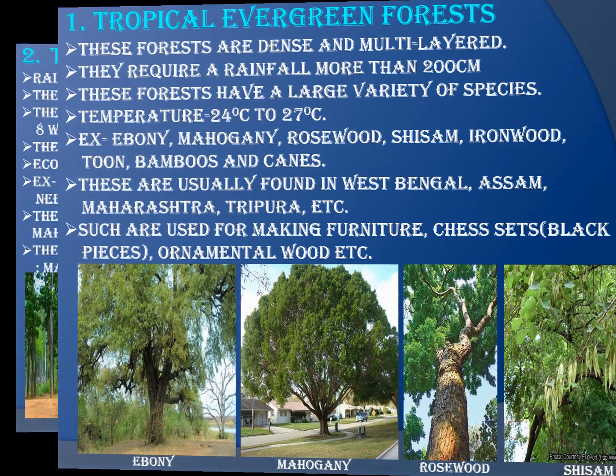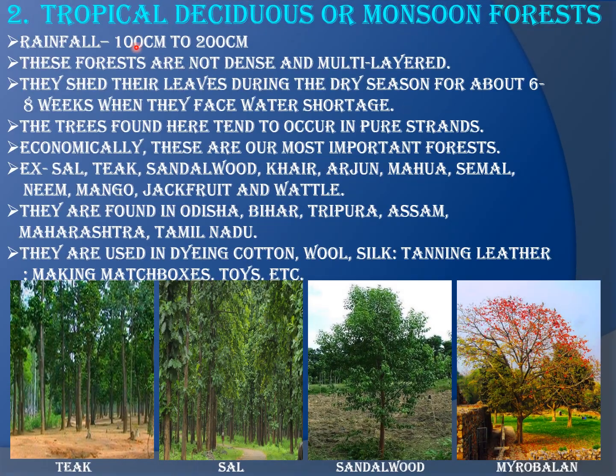Coming to the second forest in India, that is the tropical deciduous or monsoon forest. These forests are widely grown within the country. As we know, children, India has a tropical monsoon type of climate. So in this type of climate, this type of forest survives well. Deciduous means shedding after a time.